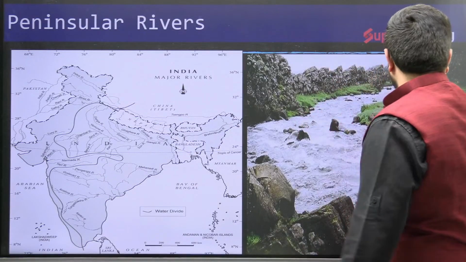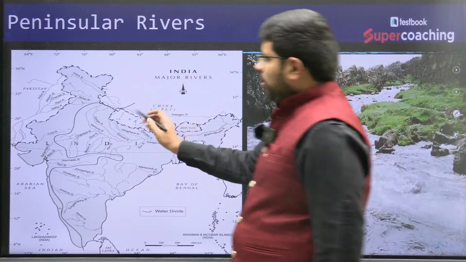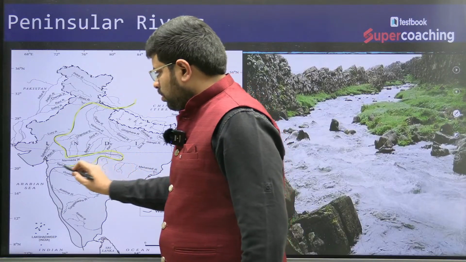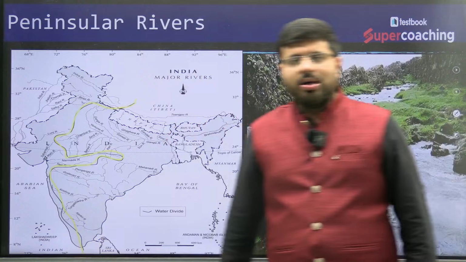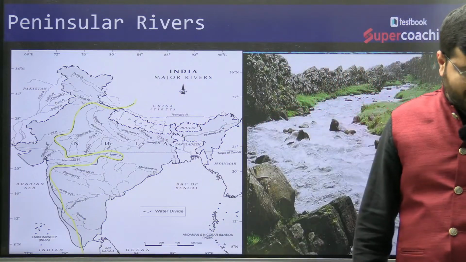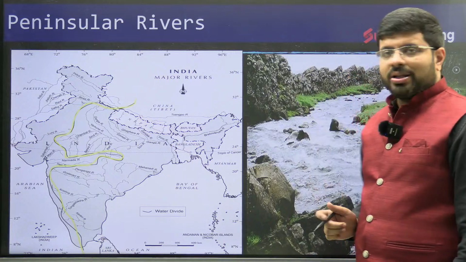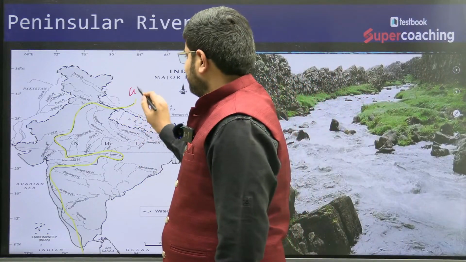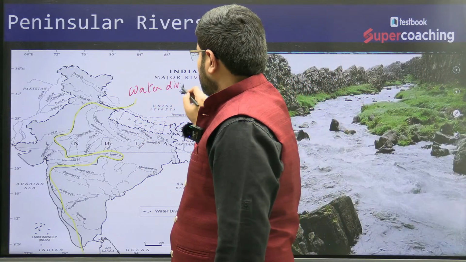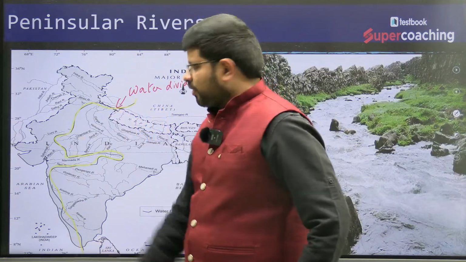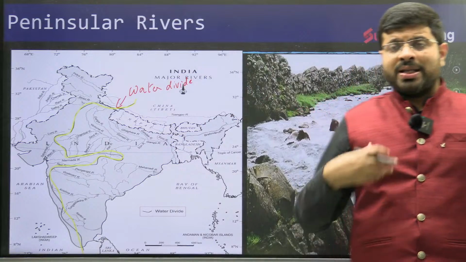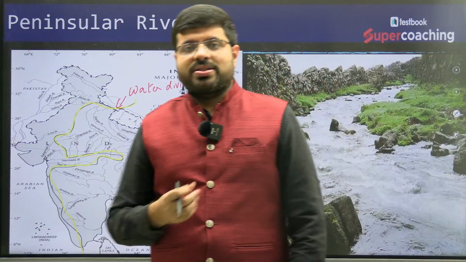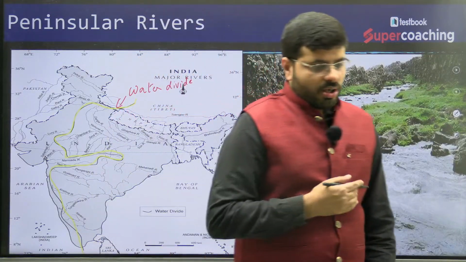Now, have you ever seen this line? What do you call this line on the India map? Anyone? Yes, Samiksha, can you answer that? We call this line a water divide. This line is what we call a water divide. What will the water divide try to explain to us? What do you mean by that?